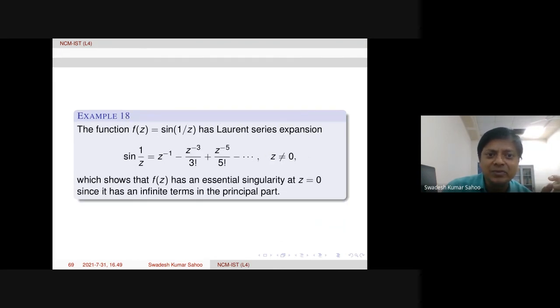Now, next example, just sine 1 by z. If we take, we have this Laurent series expansion for z not equal to 0. And we see that this has infinitely many terms in its principal part, all negative powers of z coming. So therefore, z equal to 0 is an essential singularity, because it has infinite terms in the principal part.